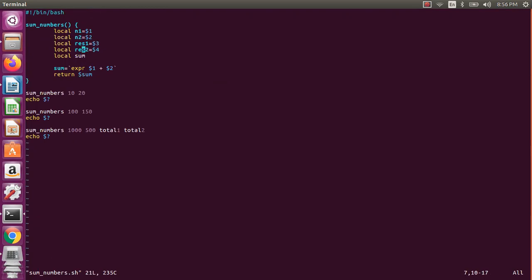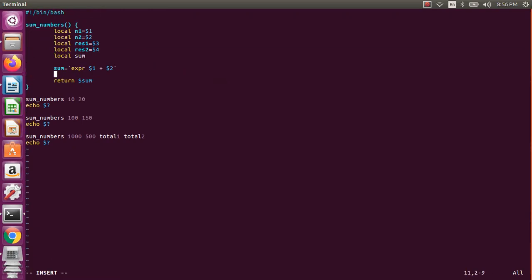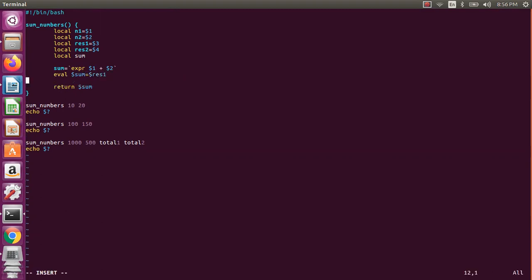So first way, result one: in this one, I will copy this sum. You can do something like this, evaluation, $sum equal to $result1. So this is one way. The second way: I am assigning result2 as $4. So I am assigning the sum value to result2. Same thing I am doing.